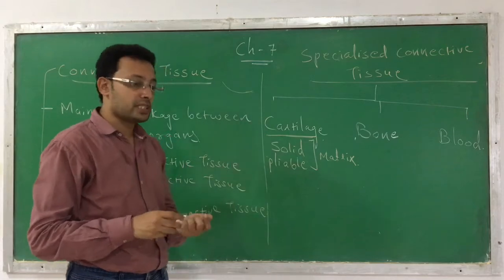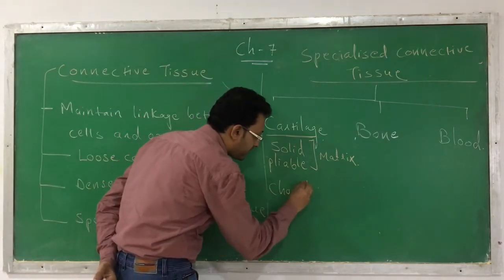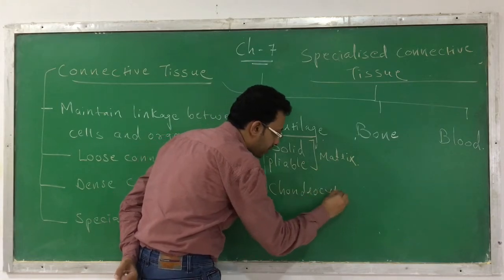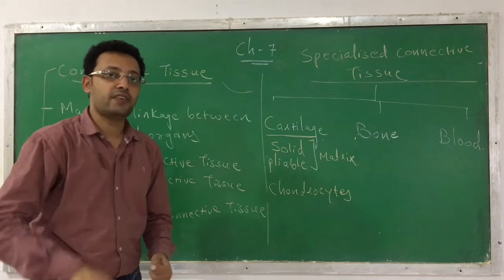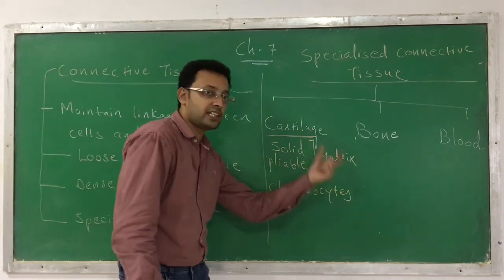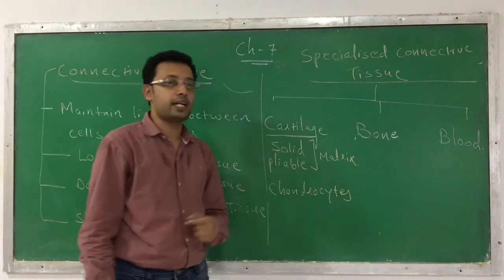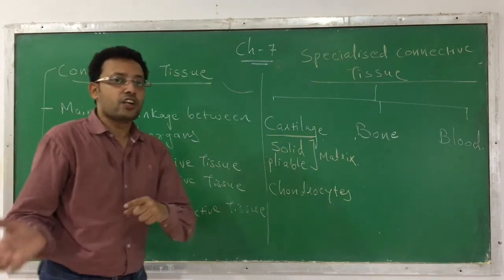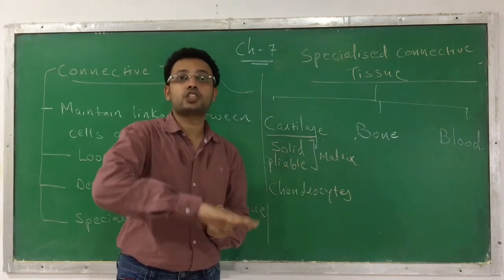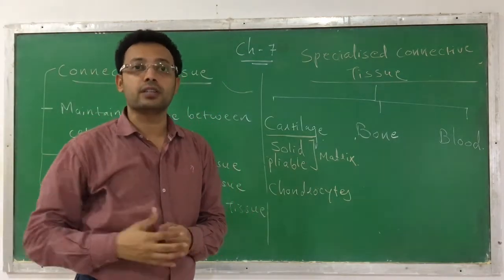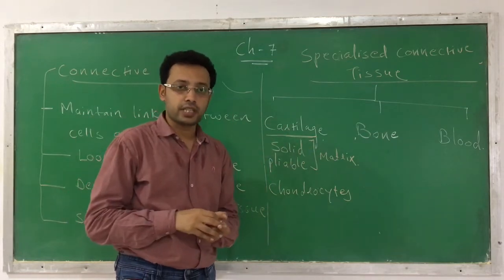Here the cells are present. Which cells are present? The specialized cells, what we are calling chondrocytes. These are the cells present in cartilage. It also contains fibers, but here the ground material or the matrix is the most important characteristic, which is solid and pliable. It is not as soft as the other tissue. Same thing, it is not even as hard as a bone, but it is intermediate between soft and very hard. Okay, I will show you the examples.